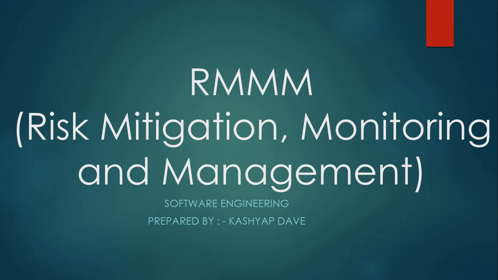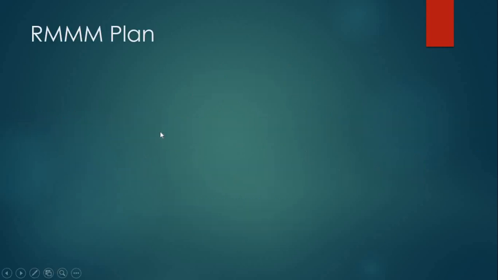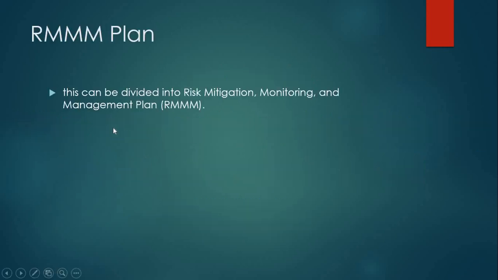For it we have our RMMM plan. We will discuss it. This can be divided into risk mitigation, monitoring and management. R stands for risk, M stands for mitigation, monitoring and management.